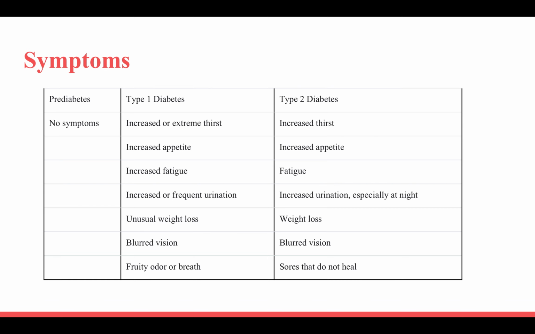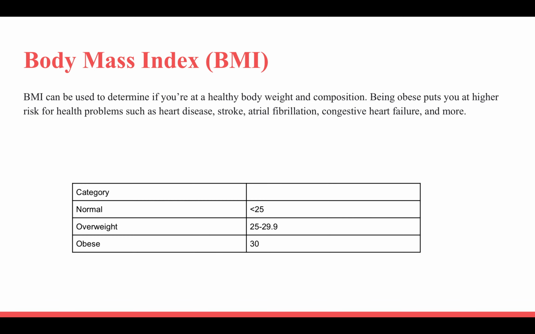BMI can be used to determine if you're at a healthy body weight and composition. Being obese puts you at a higher risk for health problems such as heart disease, stroke, atrial fibrillation, congestive heart failure, and more. These BMIs correlate to normal, overweight, or obese.